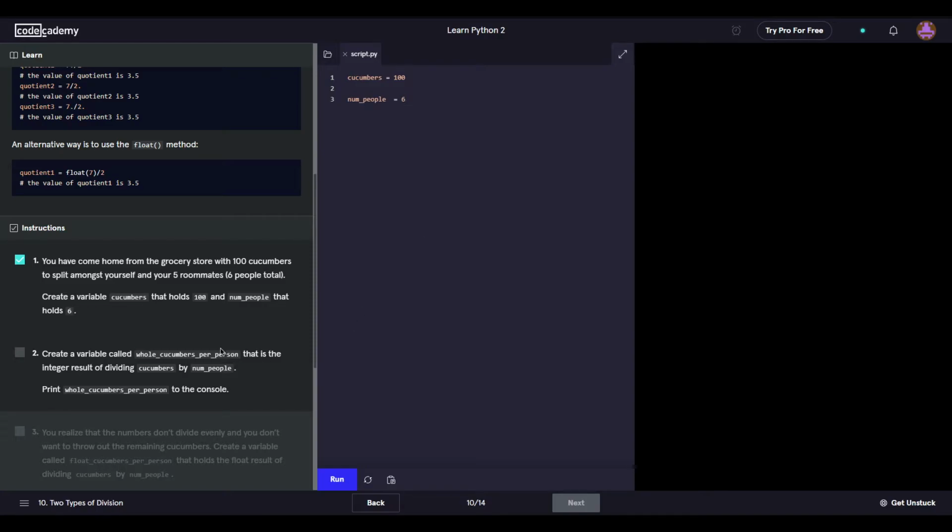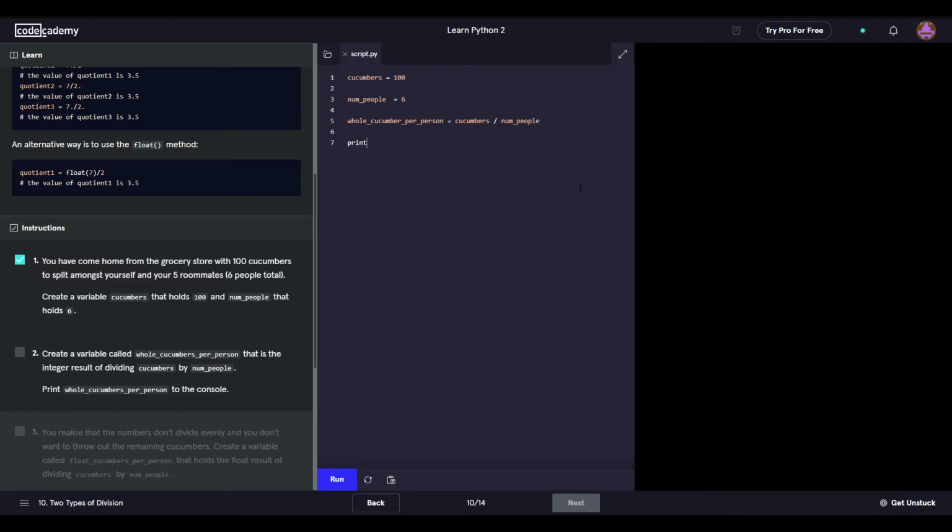Create a variable called, yeah. I'm so down just to copy and paste this, but I want to get to the habit of being able to type efficiently using the underscore, because that always throws me off. And having to type without a spell check, it's probably the hardest part, I mean, it's not the hardest part of programming, but typing stuff out without a spell check definitely is something. All right, that is integer result, cucumbers divided by number of people. Nope, there's no R in that. I don't even know why I did R. Assume we don't need a space, right? But I don't think a space would hurt.